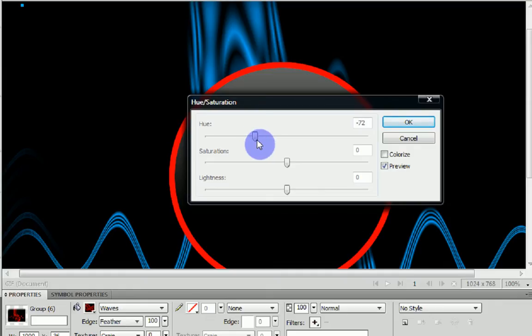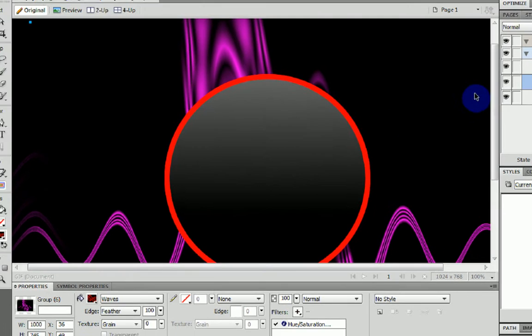So let's say that I want to make it purple. I just click it. I just make sure that this is the color I want. I'd click OK, and then the background's purple.